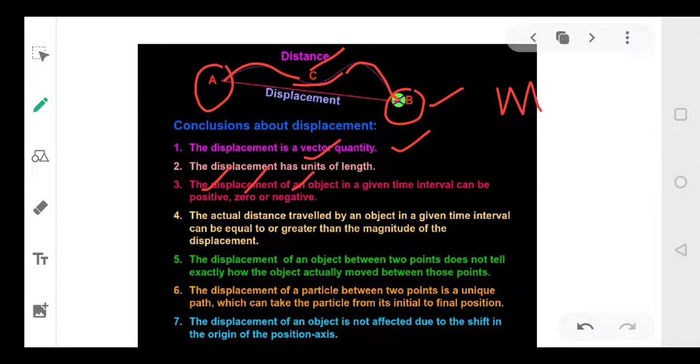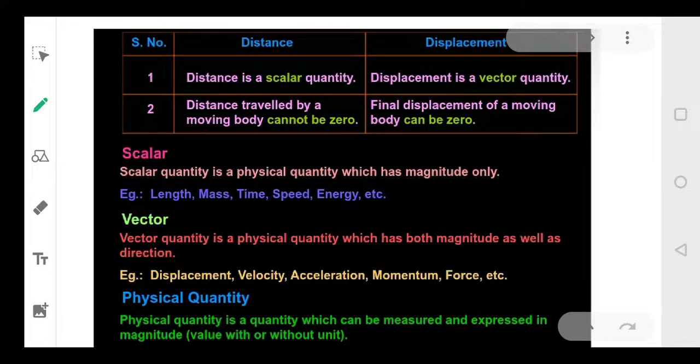Okay? समझ आ रही है मेरी बात? So these are the important points regarding displacement. Displacement will never be more than distance. It is either less or equal to distance, and distance can never be 0 or negative. Distance is always positive.